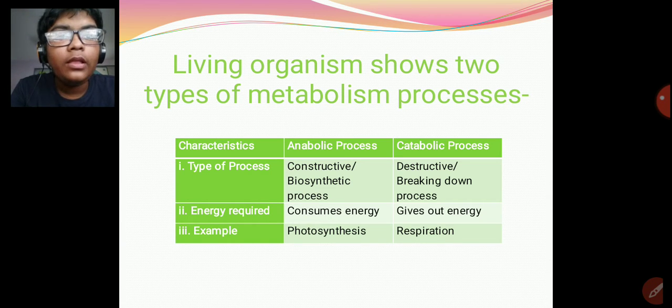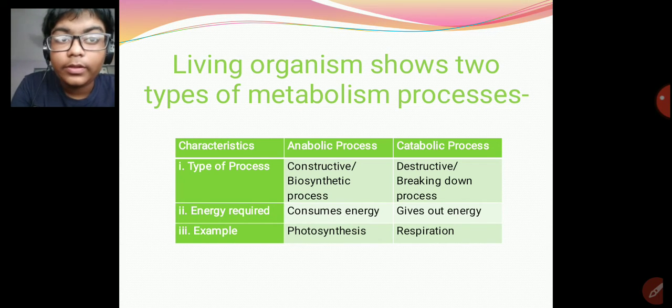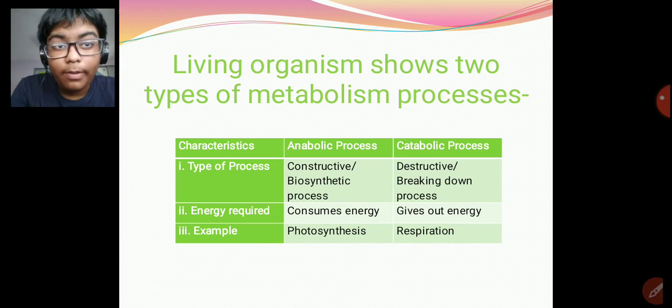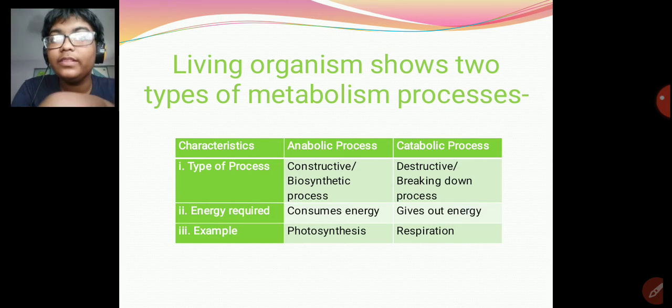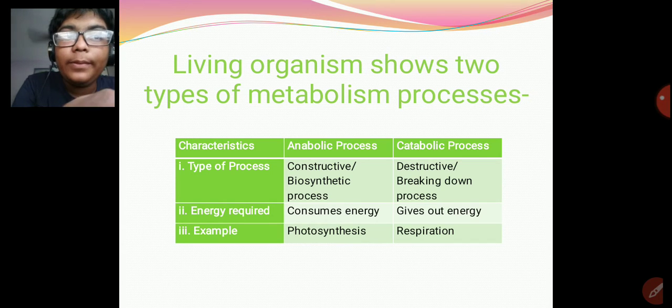Anabolic process is constructive or biosynthetic. That means it can combine two or more things and form something.